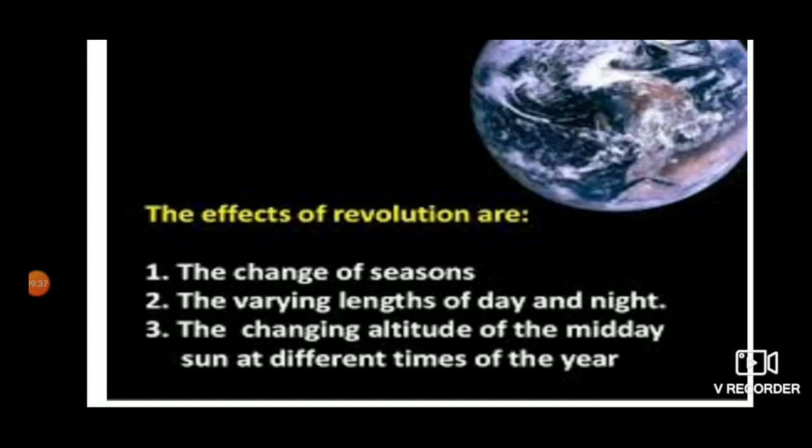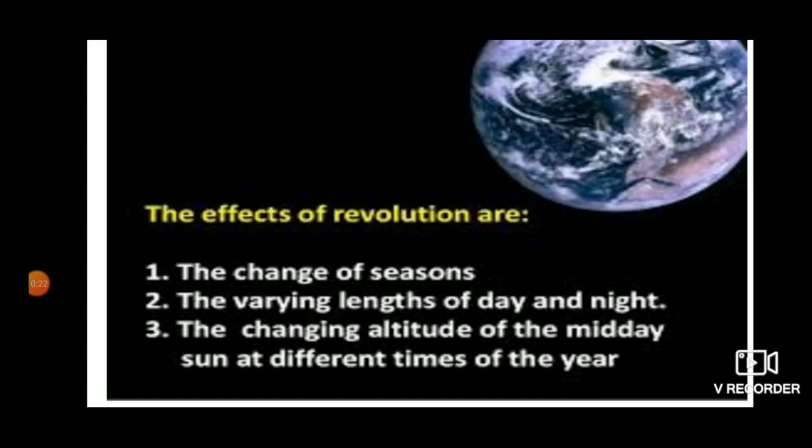It also means that different locations on the earth face the sun at various times of the year. This constant inclination of the earth on its axis, combined with the revolution of the earth, causes different seasons. When the northern hemisphere faces the sun, it receives direct sun rays. So it is summer in the northern hemisphere and winter in the southern hemisphere. On the other hand, when the southern hemisphere tilts toward the sun, it gets direct sun rays. So it has summer while the northern hemisphere has winter.